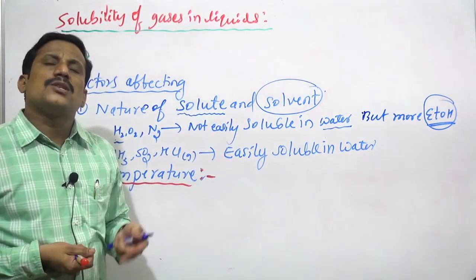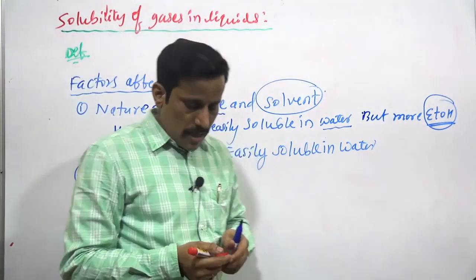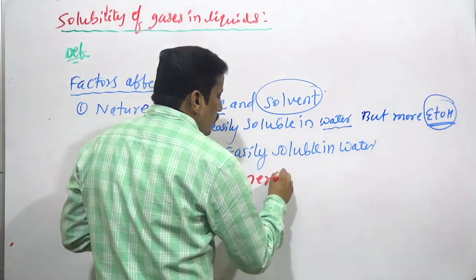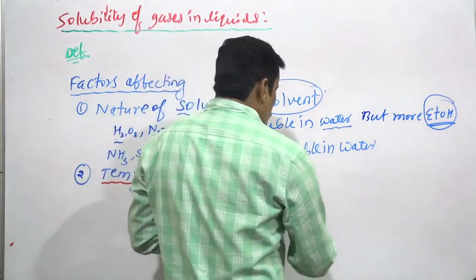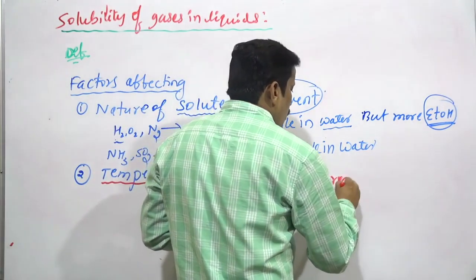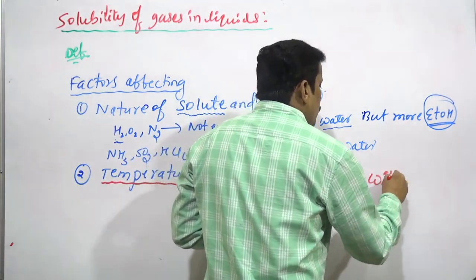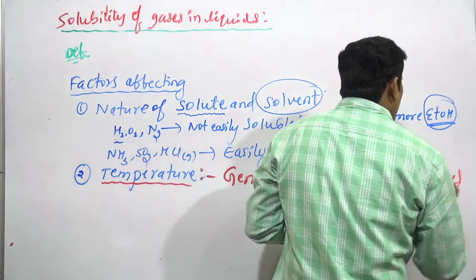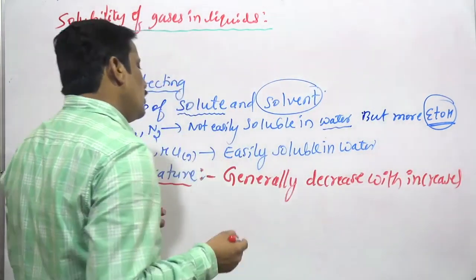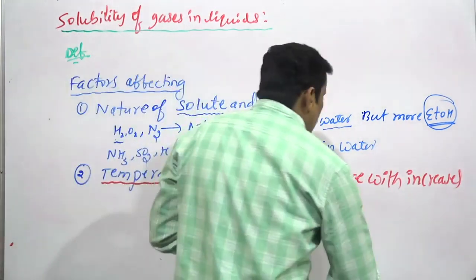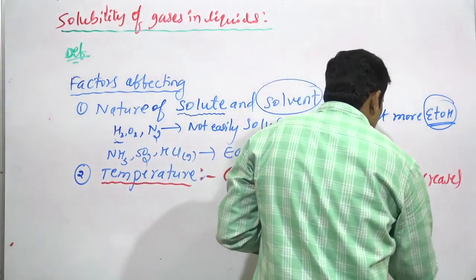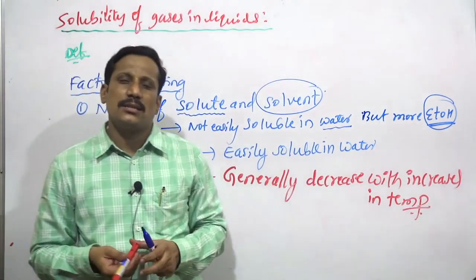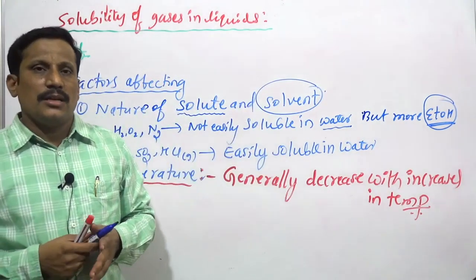Generally, the solubility of gas in a liquid decreases with the increase in temperature. I'm talking generally. Generally, the solubility of gases decreases with increase in temperature. This is applicable for maximum gases.